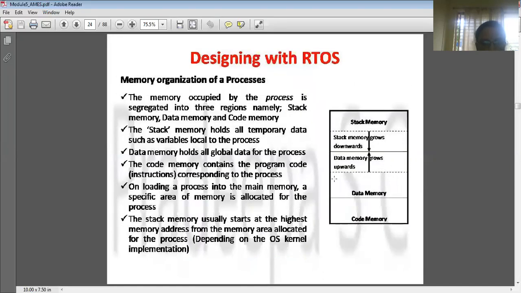Next we will see the memory organization of a process. Whenever a process or program is executing, a separate memory is given. The data is stored separately and the code is stored separately, and the stack memory, where temporary data is required, is stored in a separate memory, right? So this is the memory layout of a process.